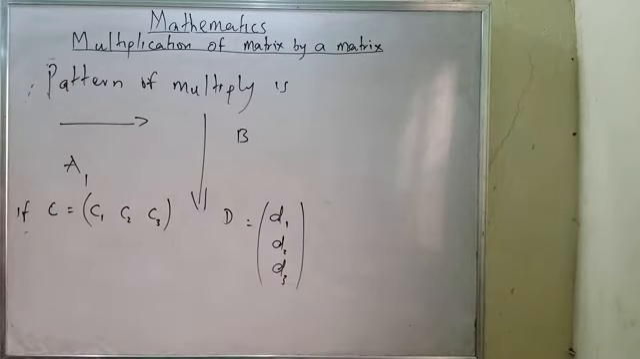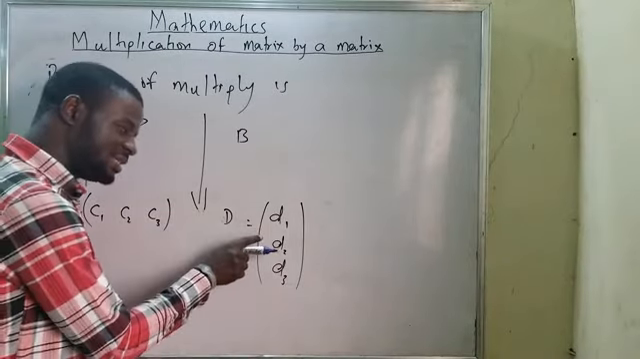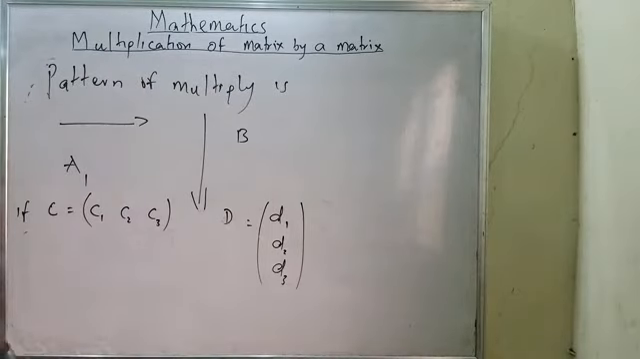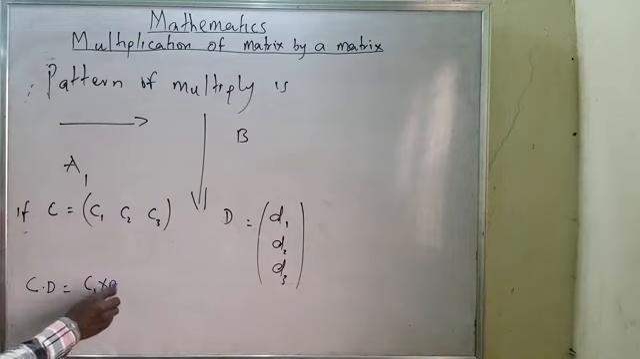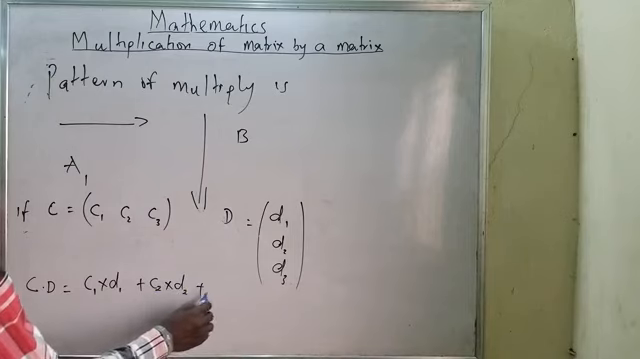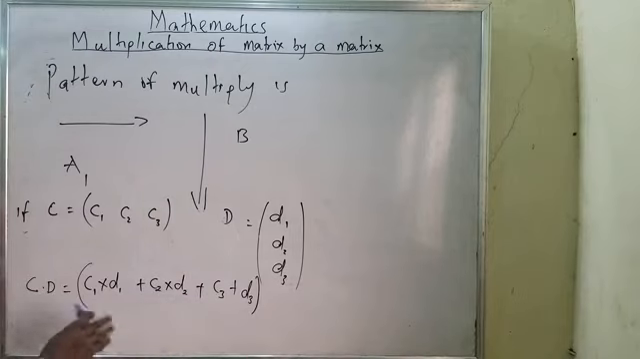Now, can you see how the order of this C is 1 by 3, while the order of this D is 3 by 1? Take note of that. Now, when you are to multiply this type of things together, it means C dot D will be equals to C1 multiplied by D1 plus C2 multiplied by D2 plus C3 multiplied by D3. That is all about that.